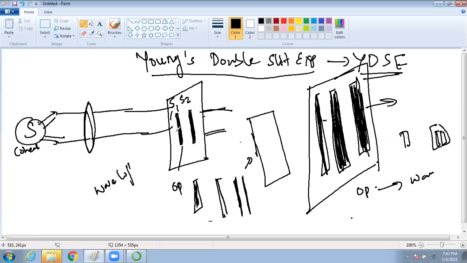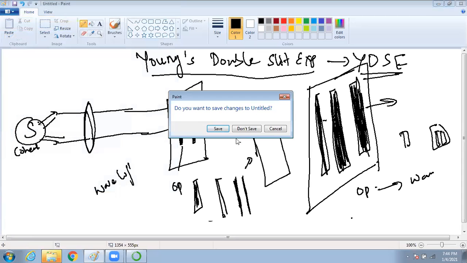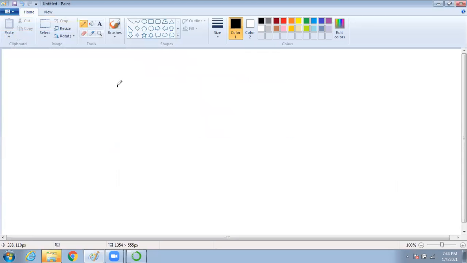Tell me, what did we study in light? Huygens' principle is about mechanical waves, and it requires a medium. And what else? Light waves are point sources, correct or not? Yes, sir. So when you are reducing the slit, we are trying to understand why dark and bright fringes are obtained only when the slit thickness is very, very small. So what happens when the thickness becomes less?